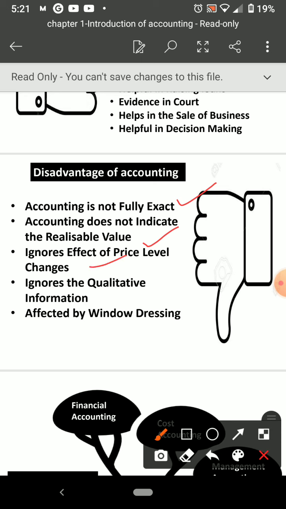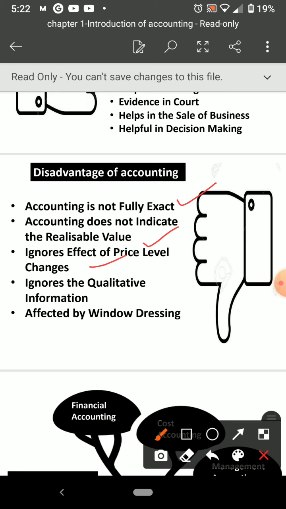Yes, so whatever I purchased 5 years back for 5 lakh, that asset value may change after 5 years. Maybe it is now available only for 10 lakhs. So price level changes we are not considering. Inflation, deflation and economic changes that are happening, we are not taking into consideration.